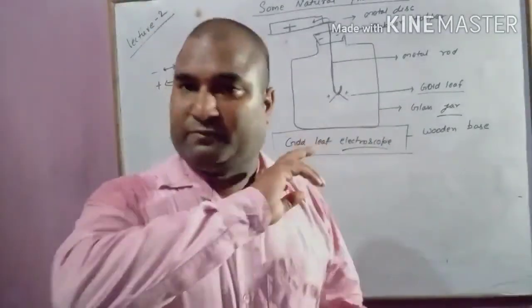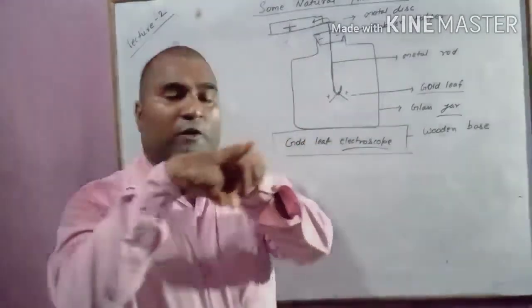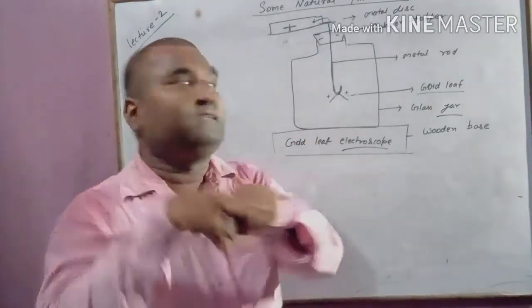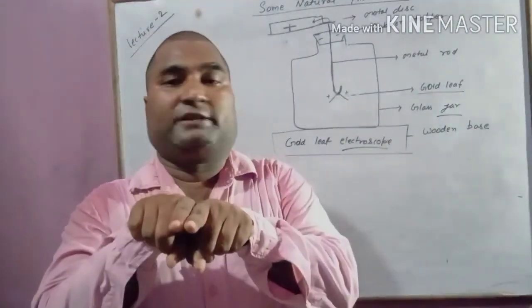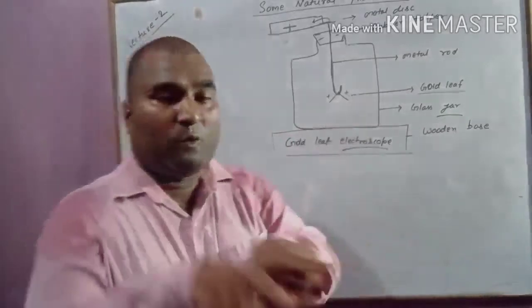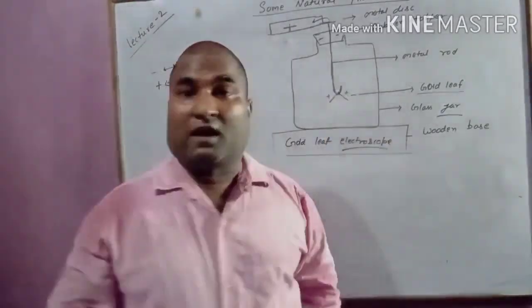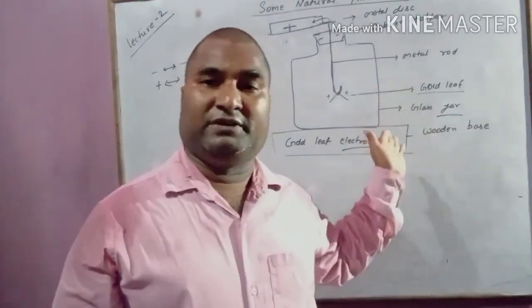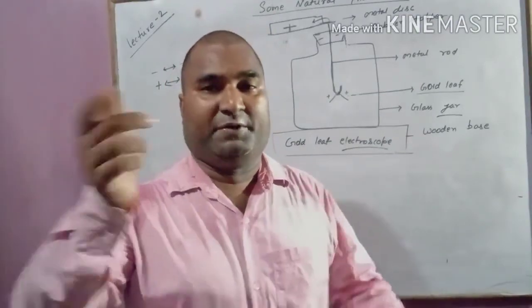How we will detect whether a body is charged or not, all these things we will see. What you have to understand for today is that if the gold leaves are close to each other, then the electroscope is neutral, it is not charged. And if the gold leaves are divergent, it means it is charged. Now I don't know whether it is negatively charged or positively charged. That is another thing that we will detect later in a coming video.